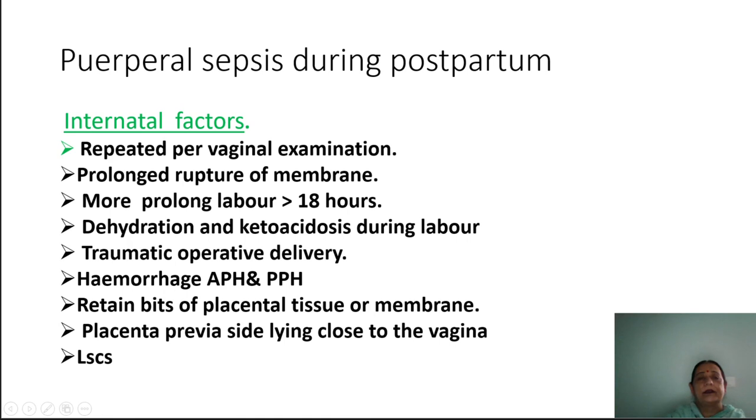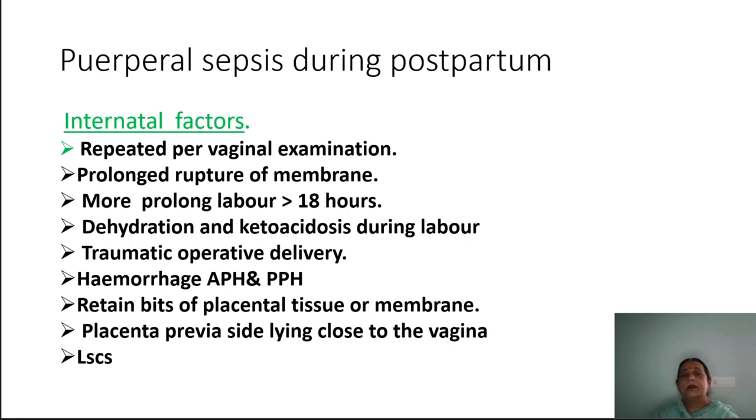Next one is the intranatal factors. During labor, if repeated vaginal examinations are done by the healthcare provider, it will lead to puerperal sepsis. For example, there is a protocol: after the first vaginal examination, the second PV should be done after 6 hours, because it will help in reduction of infection to the mother. So we will not do repeated vaginal examinations to know the progress of the labor.